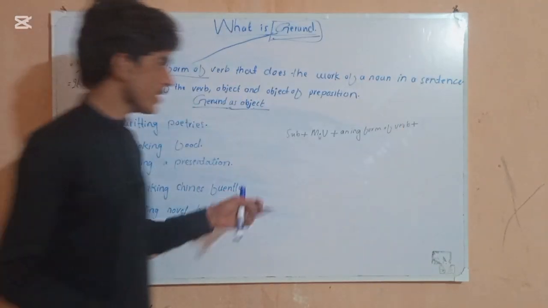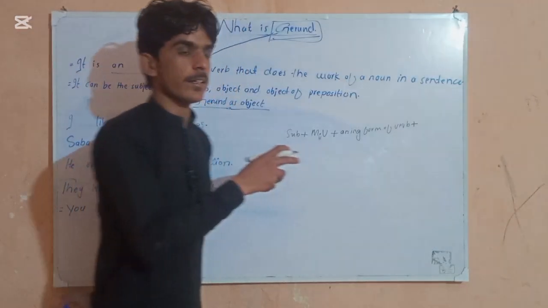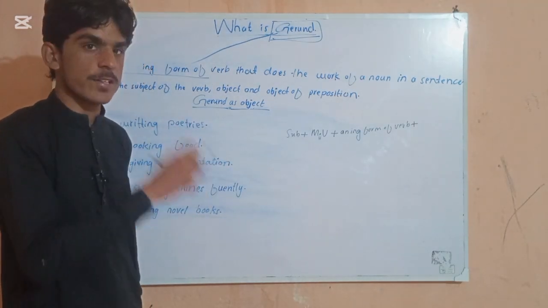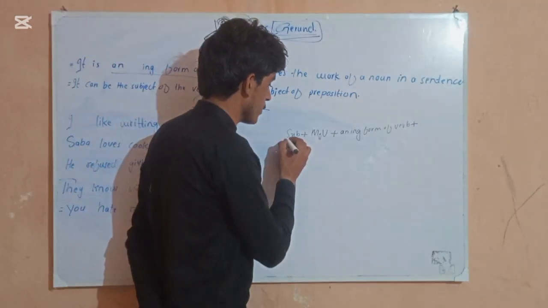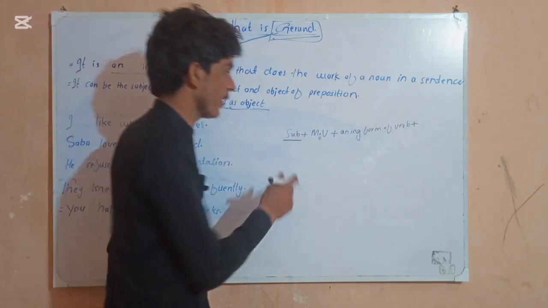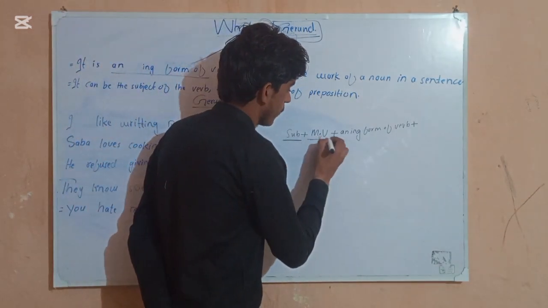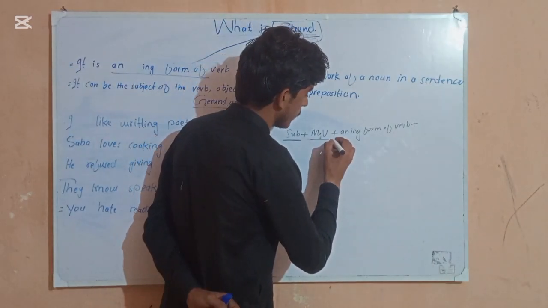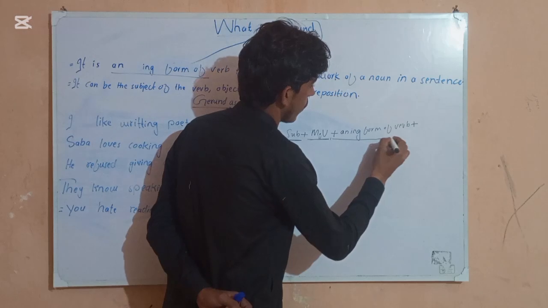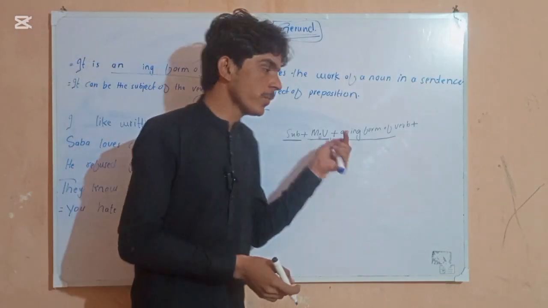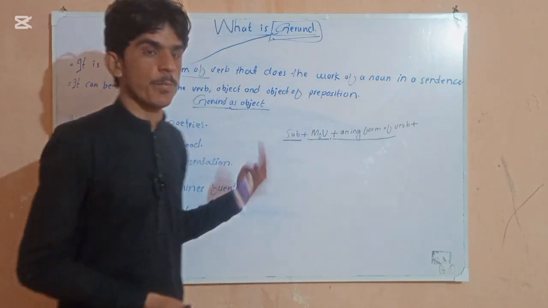Now the formula is this: for making a sentence of gerund as object, we need to follow a small formula. We need to take a subject, any kind of subject. After this, we need to take one main verb, and after this main verb, we need to take one ing form of the verb. So that ing form of the verb can be considered our object.